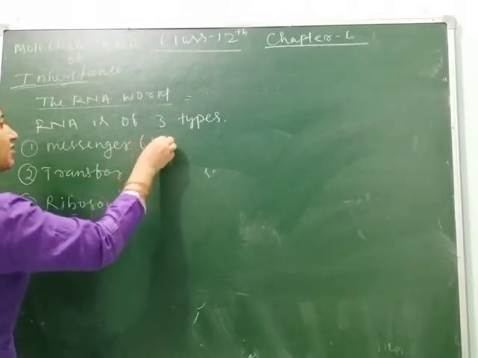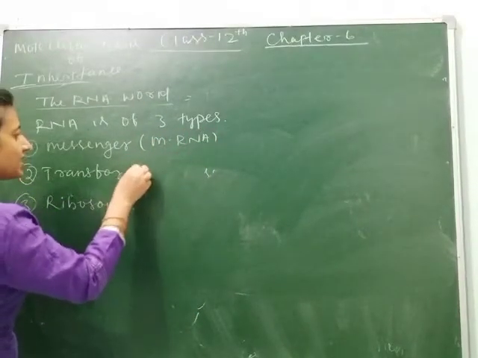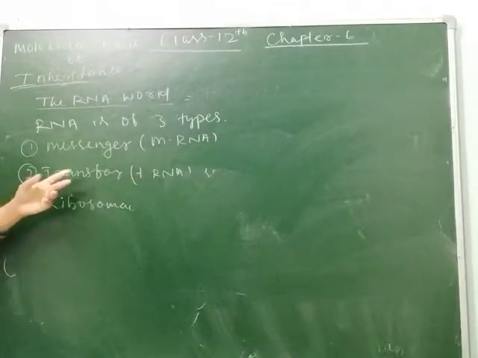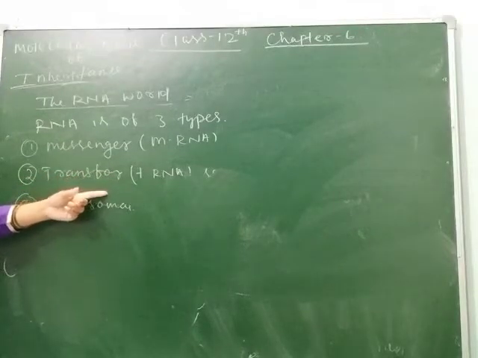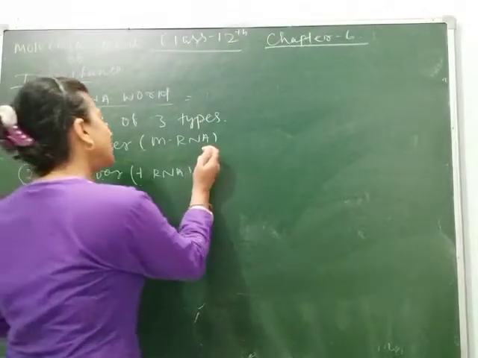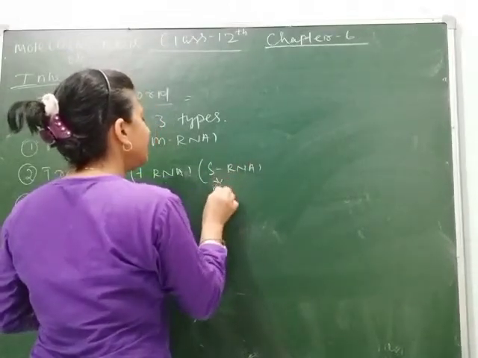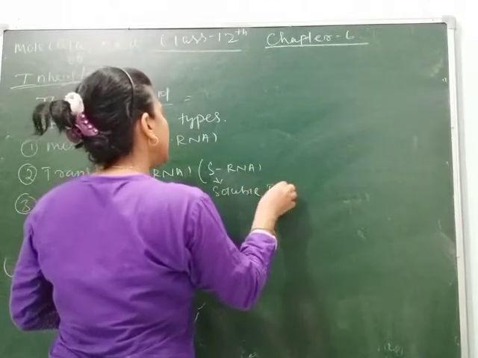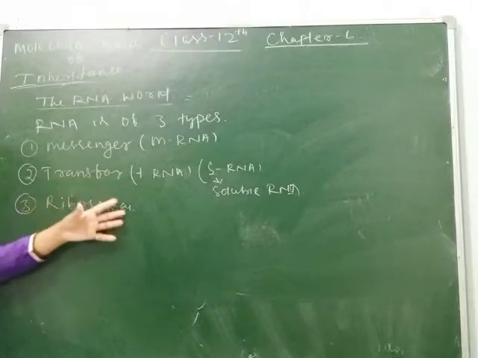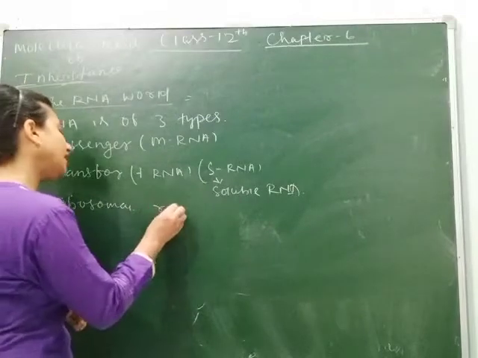So messenger RNA is called as mRNA. Transfer RNA is called as tRNA. In short, when we will study about translation, then we will study about tRNA in detail. So tRNA is again of two types. It can be said to be soluble RNA or sRNA. sRNA means soluble RNA. Then your ribosomal RNA. Ribosomal RNA means where protein synthesis occurs during translation. So this is denoted as rRNA.